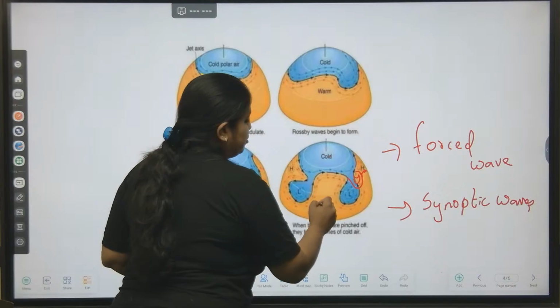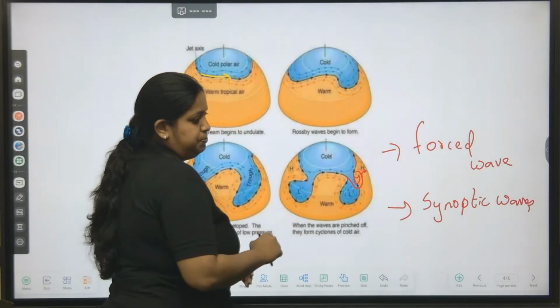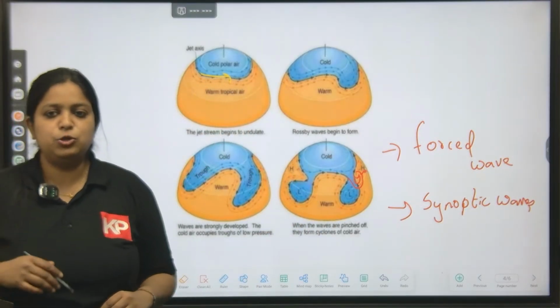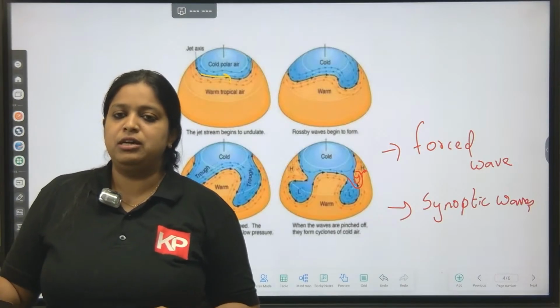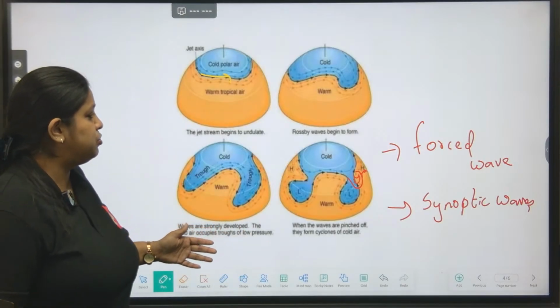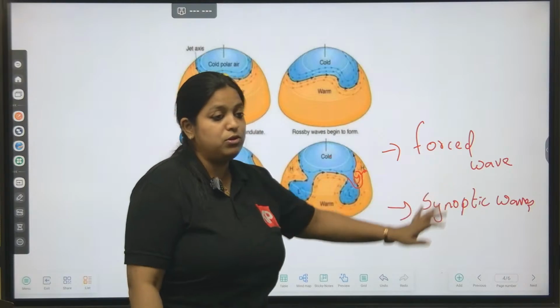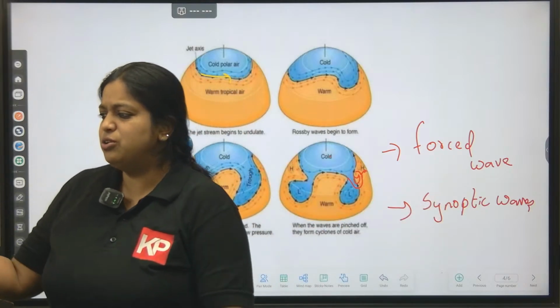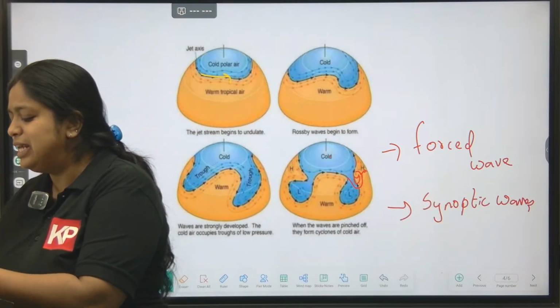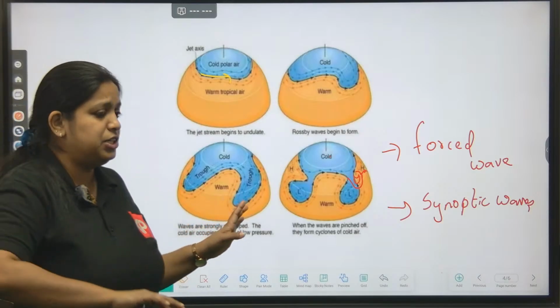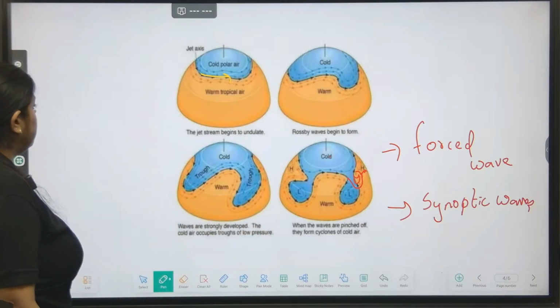Or at the contrast between a continent and an ocean, where there is a huge temperature variation, that can also give rise to a forced wave. Okay, this much is not required. Mainly they ask about direction. So now go back to the question.